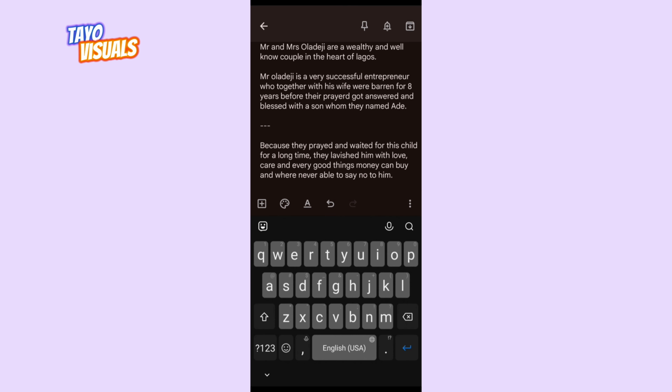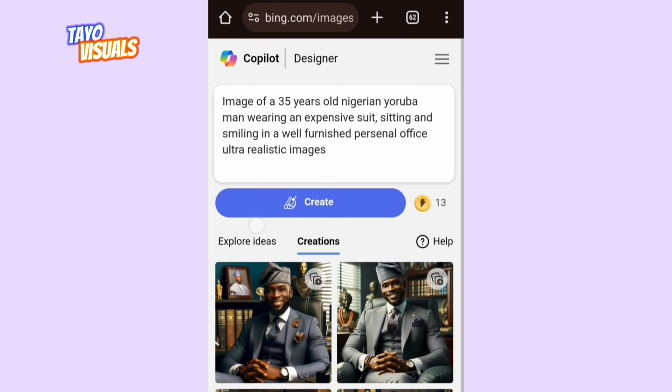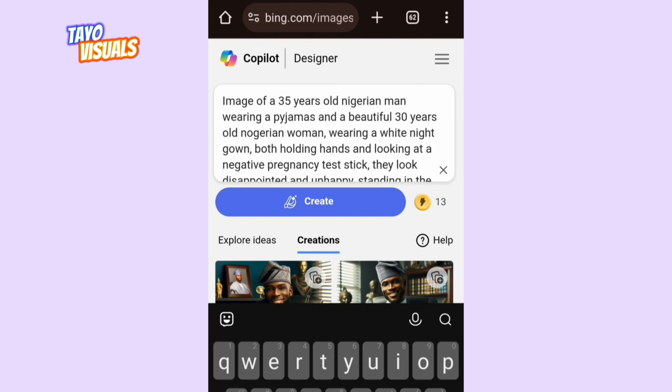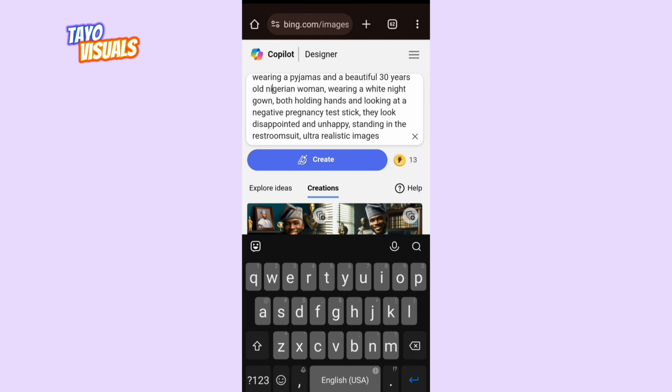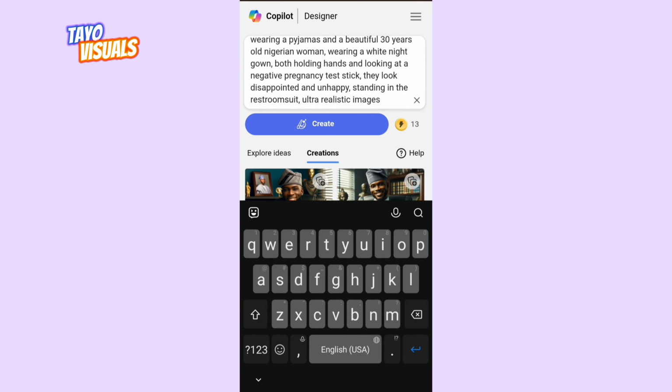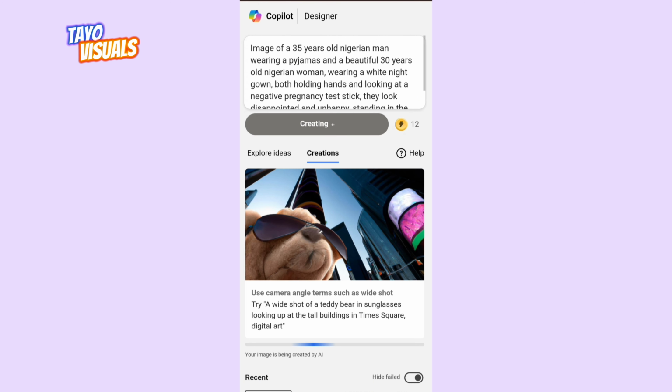So now, who together with his wife were married for 8 years. So go back to Bing, and then I'm going to input. So now remember, we want to generate an image that depicts that they are barren. I said image of a 35 years old Nigerian man wearing a pajamas and a beautiful 30 years old Nigerian woman wearing a white nightgown, both holding hands and looking at a negative pregnancy test stick. They look disappointed and unhappy, standing in the restroom. Ultra quality.